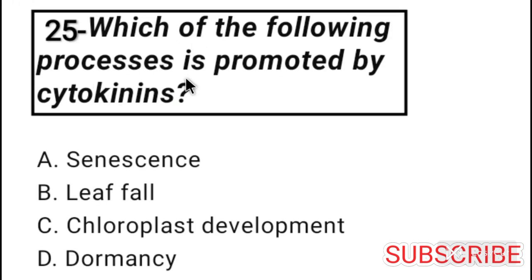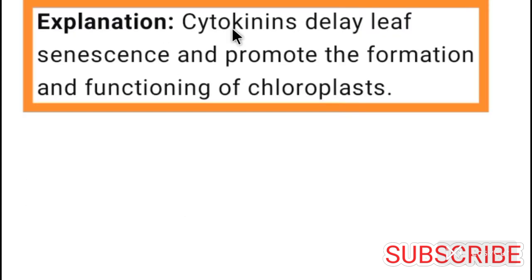Okay. Now come to question number 25. Which of the following processes is promoted by cytokinin? So, chloroplast development is promoted by cytokinin. So, option C is correct for question number 25. Cytokinin delays leaf senescence and promotes the formation and functioning of chloroplast.